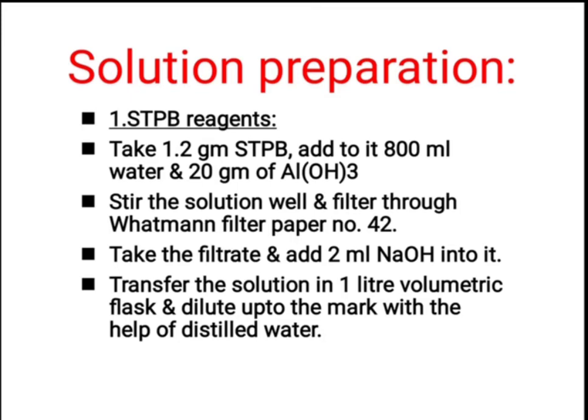Initially take 1.2 gram STPB, add 800 ml water, then add 20 gram of aluminum hydroxide. Stir this solution and filter it through Whatman filter paper 42. Now take the filtrate, add 2 ml of sodium hydroxide solution and transfer this solution to the 1 liter volumetric flask and dilute the solution up to the mark. So this is our STPB reagent.